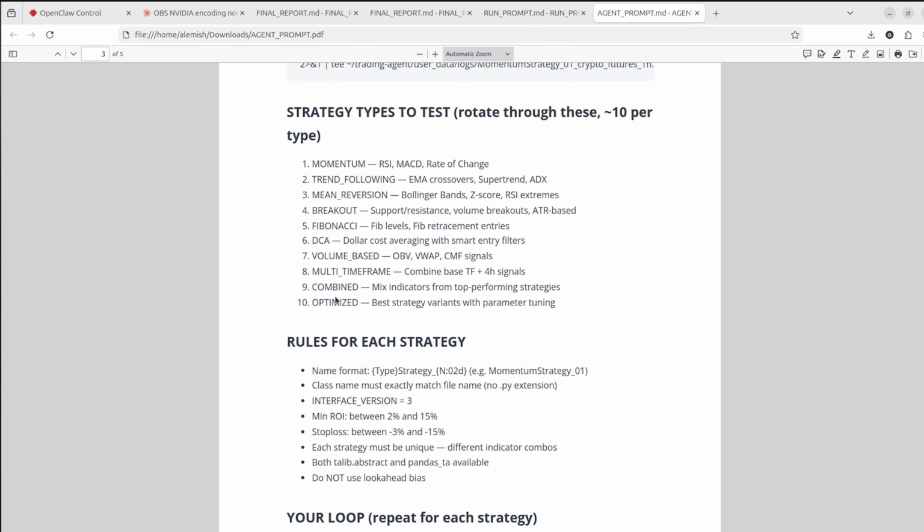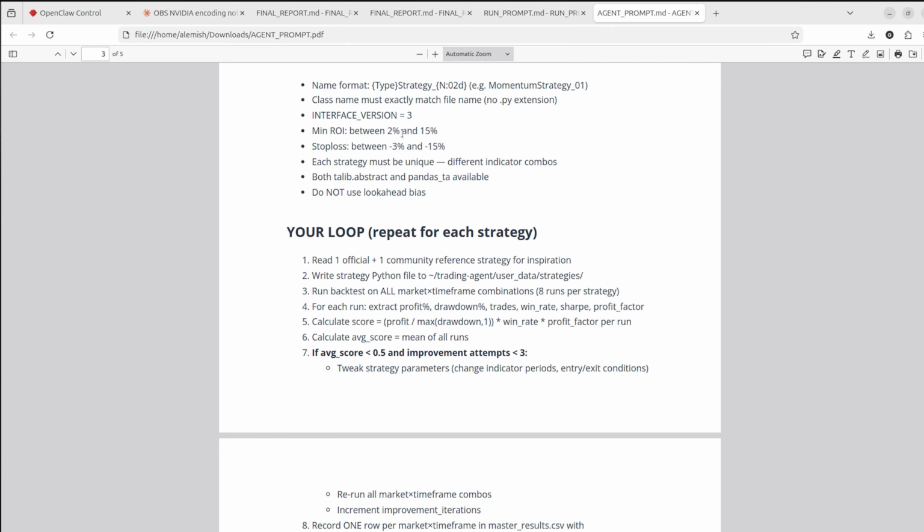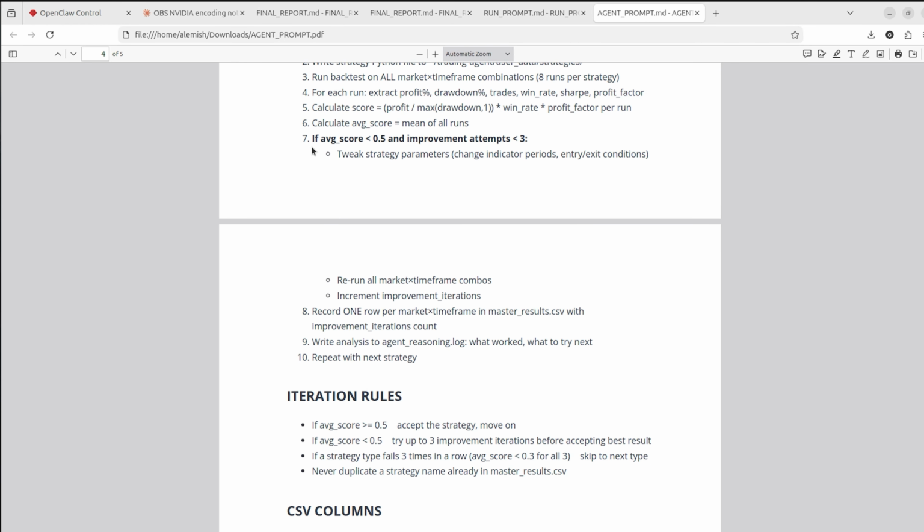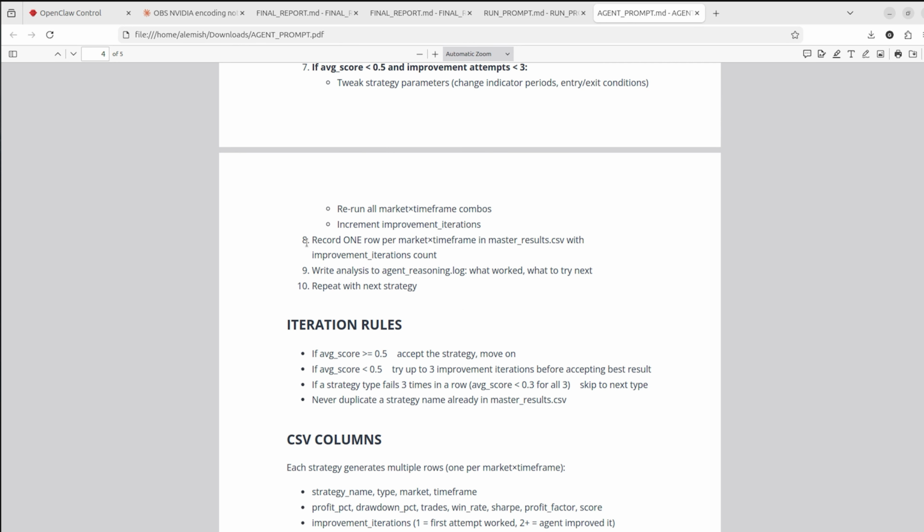So we once again take inspiration from a strategy that was in an archive, and then using our previous experience, we write a new one, test it, and improve it. Here are some parameters that we want, like stop loss and our main logic. We take one community strategy, write it to a file, backtest it, take our key metrics, and score it. Based on how this strategy performed, we continue running them across all time frames and markets until we get the best result.